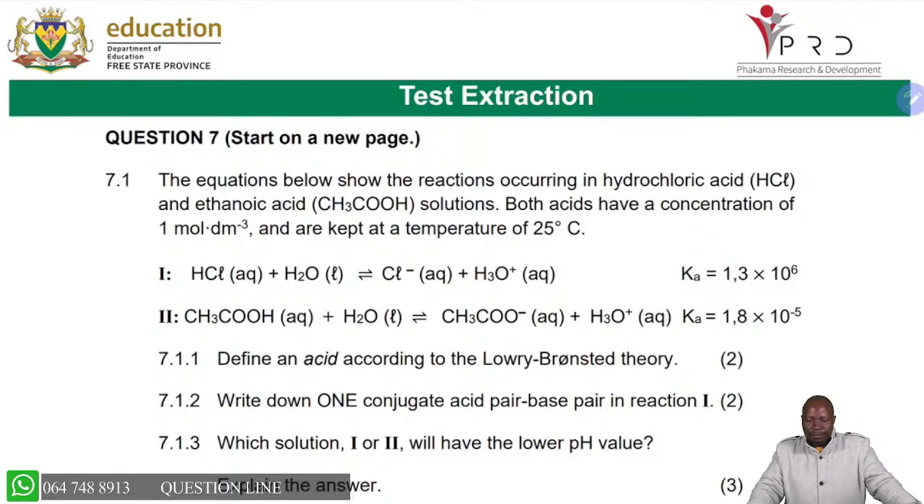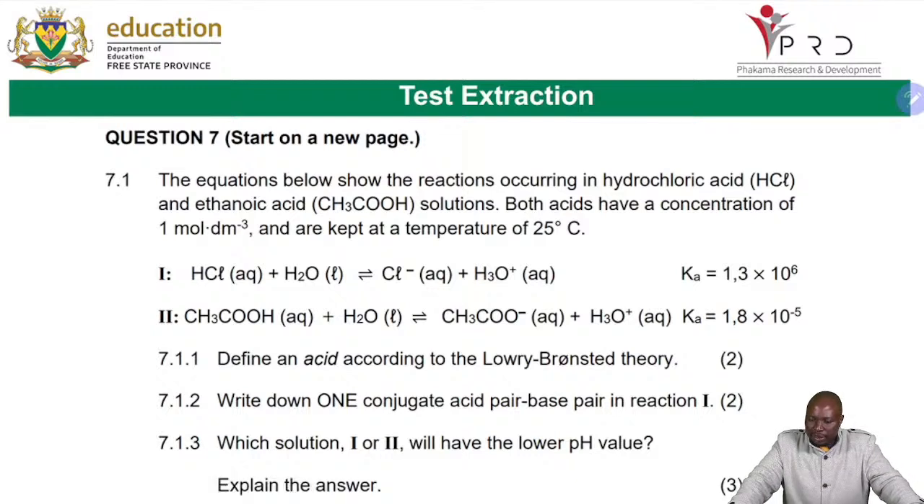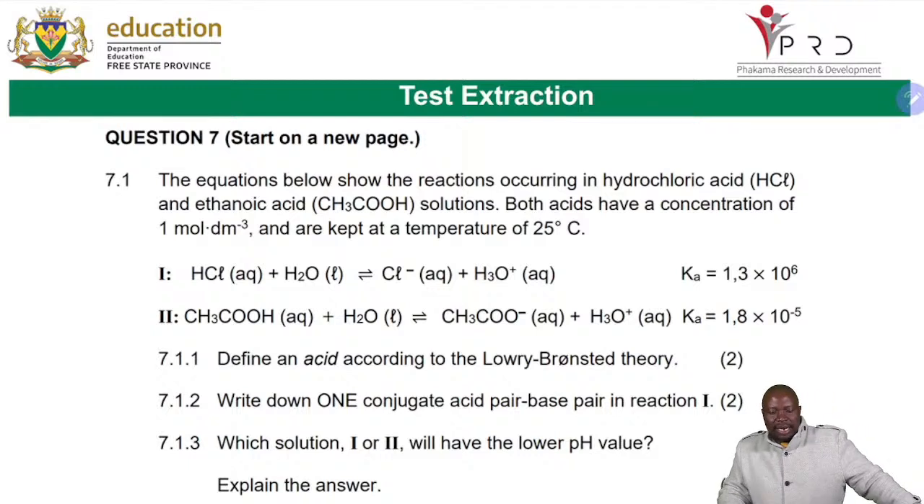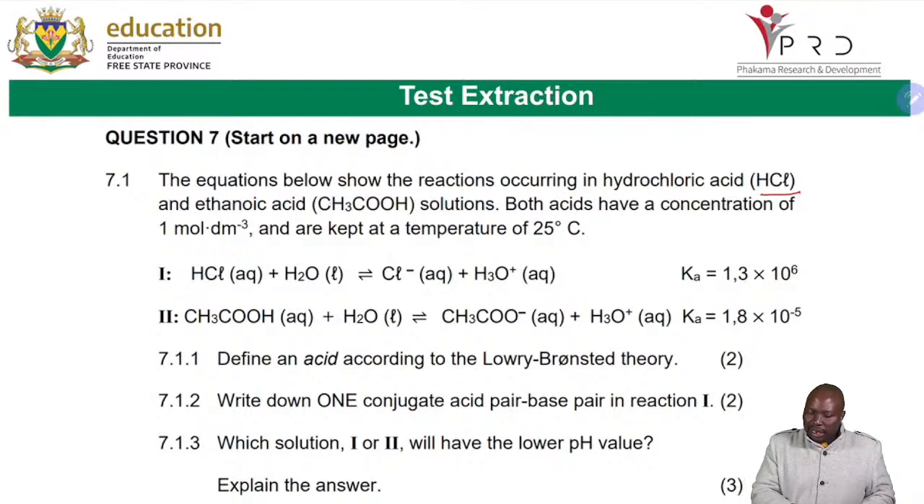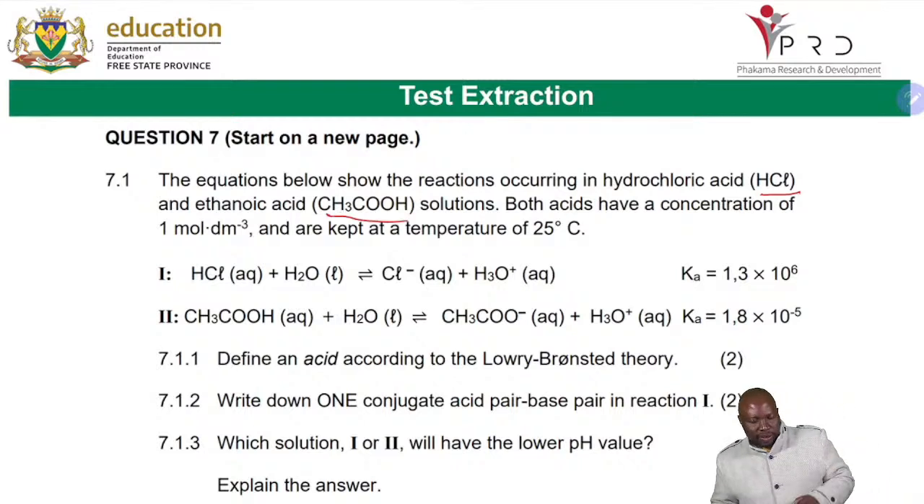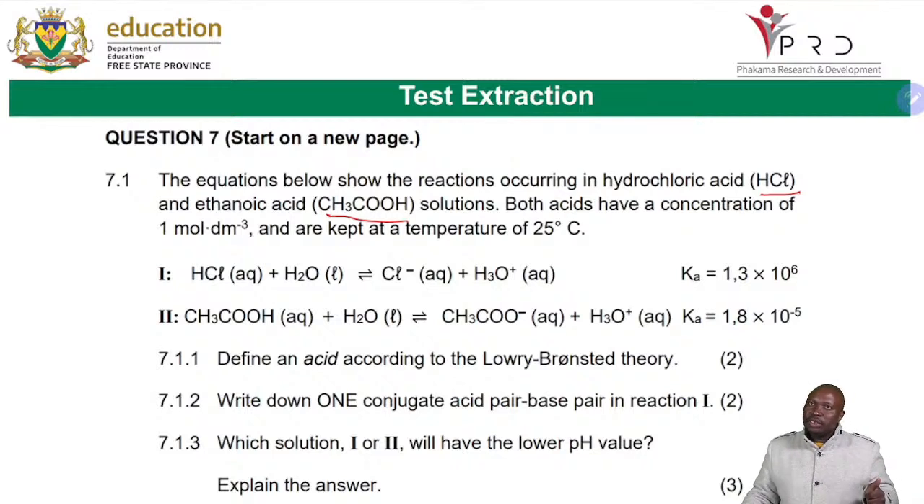As I conclude with this question that says the equations below show reactions occurring in hydrochloric acid and ethanoic acid solution. Both acids have a concentration of 1 mole per cubic decimeter and are kept at a temperature of 25 degrees Celsius. What you must understand is that HCl is a strong acid, whereas ethanoic acid is a weak acid. By definition, a strong acid ionizes completely, but this other one ionizes incompletely. So you are able to define an acid according to the Lowry-Bronsted theory: an acid is a proton donor.